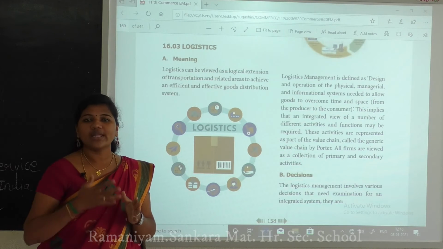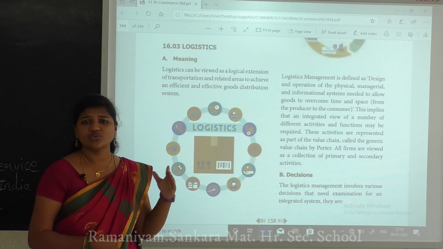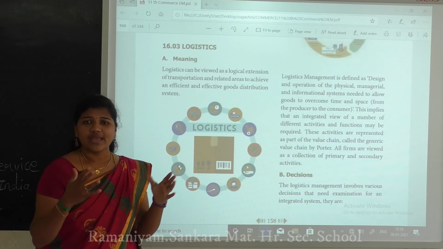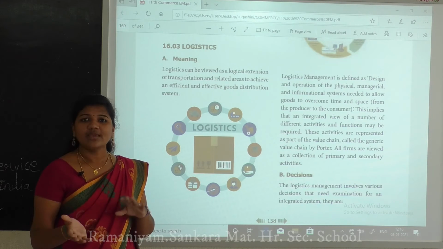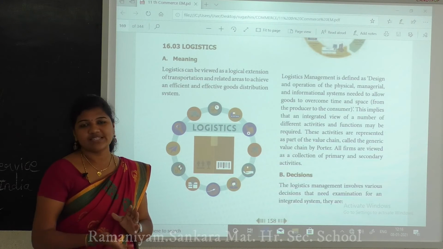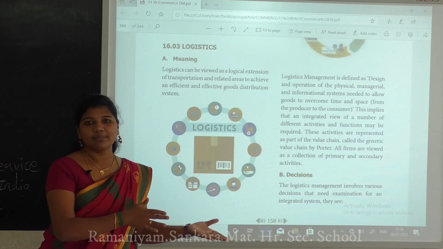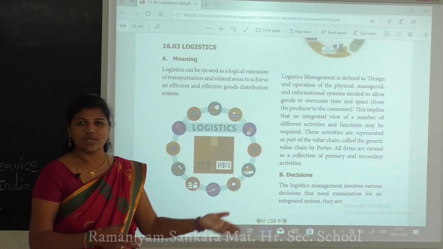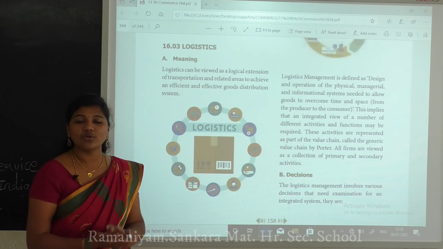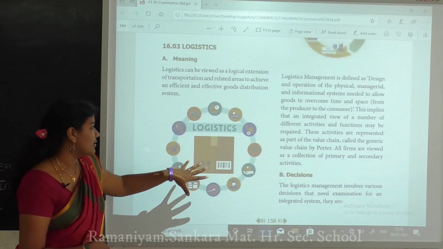We produce things in India, but we have to sell them to the USA, which means we have to carry the things by aeroplane. We have to provide more transport facilities and export the things to the USA. Only then can we sell the product. So this system comes in here.